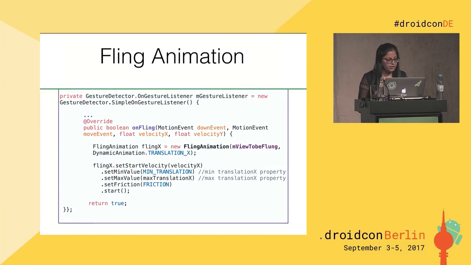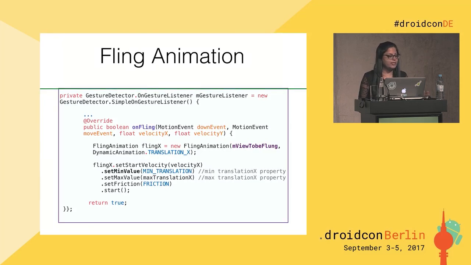So now you're seeing I'm creating a FlingAnimation with the constructor, providing the object I want to animate, and the property I want to animate is again translationX, so that I can fling the object horizontally. And because I told you we need to set 3 parameters for fling animation, I'm setting the start velocity and a minimum translation constant.